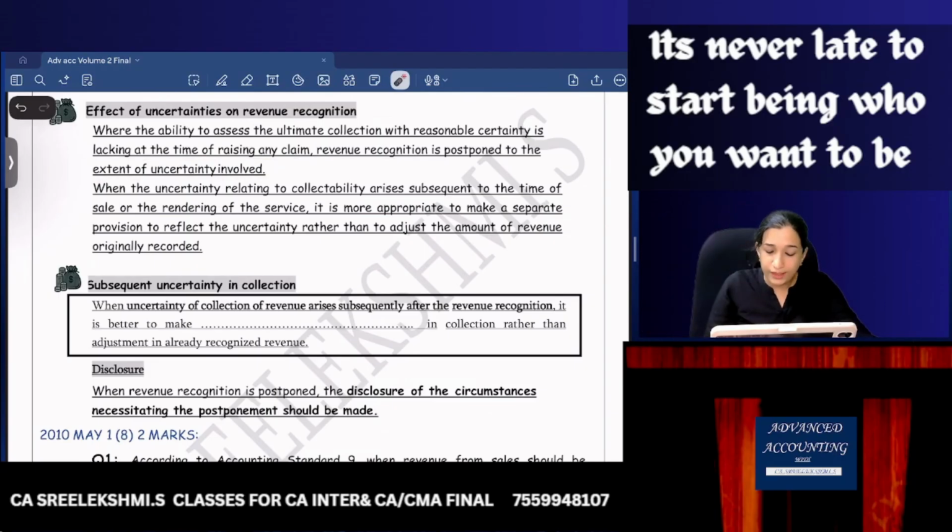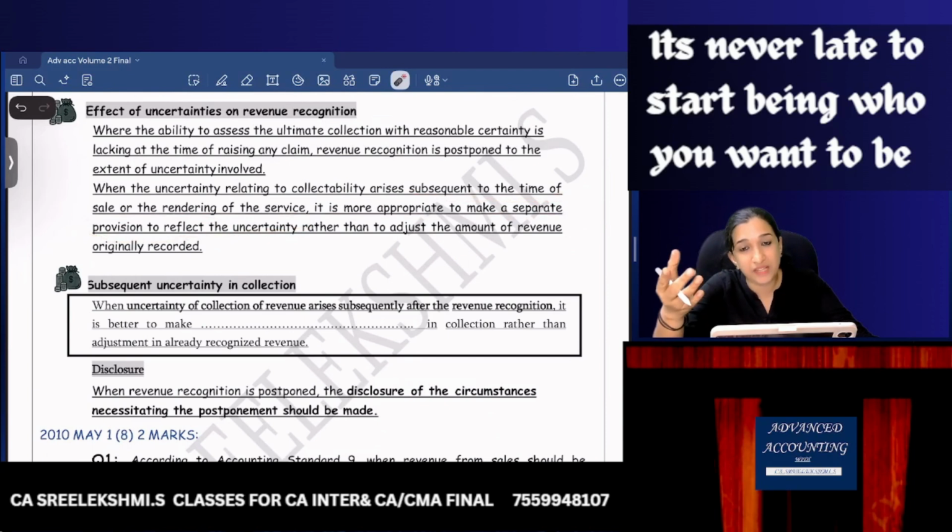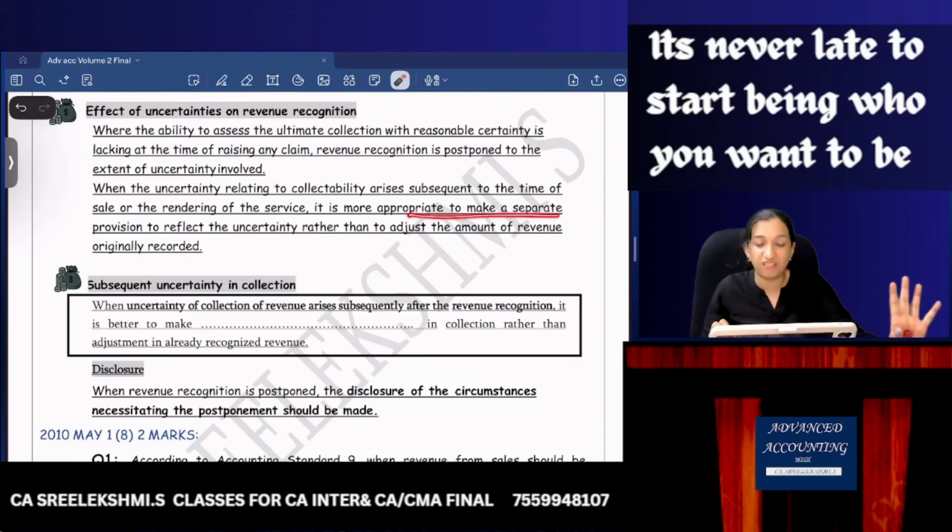When the uncertainty relating to collectability arises subsequent to the time of sale, it is more appropriate to make a separate provision. At the time of sale, that person was looking very creditworthy, very confident. We thought that we'll get the payment, but subsequently there is uncertainty.